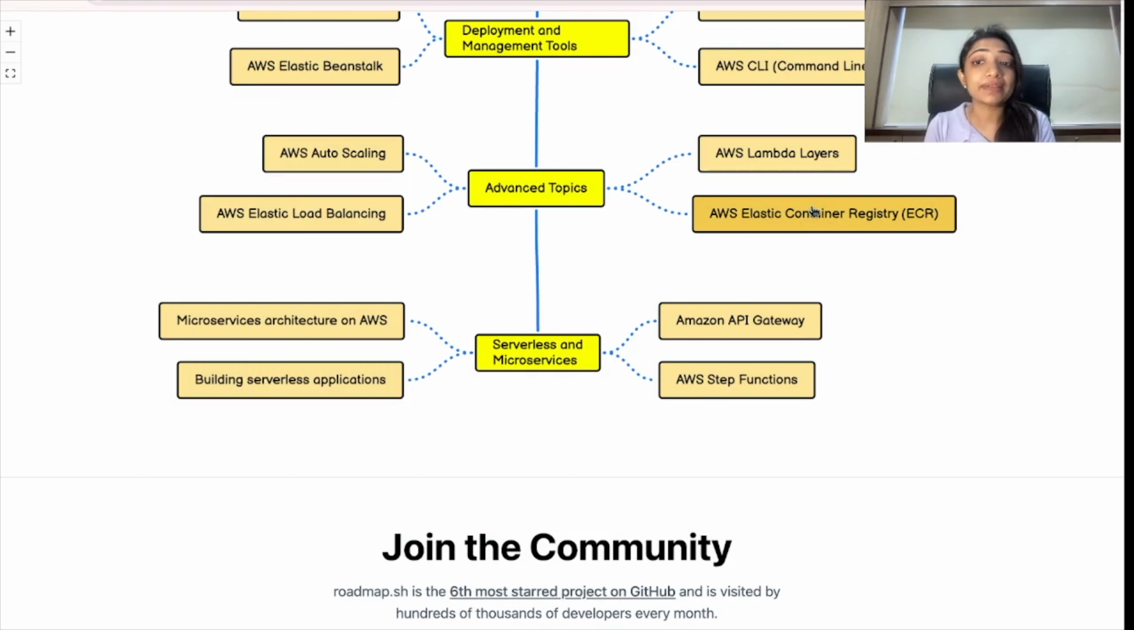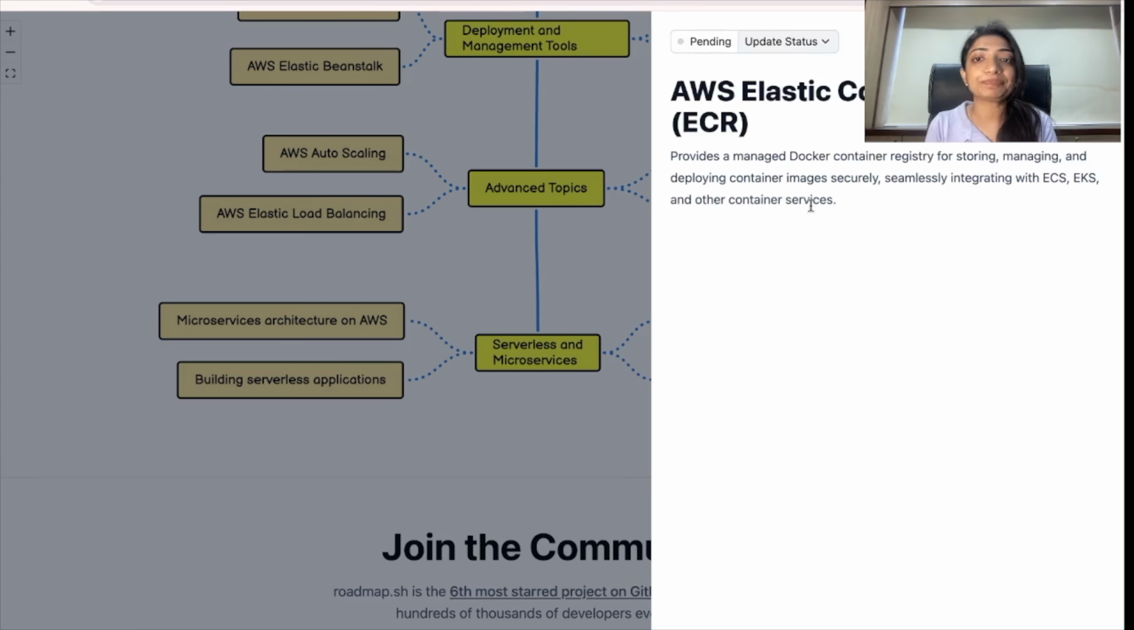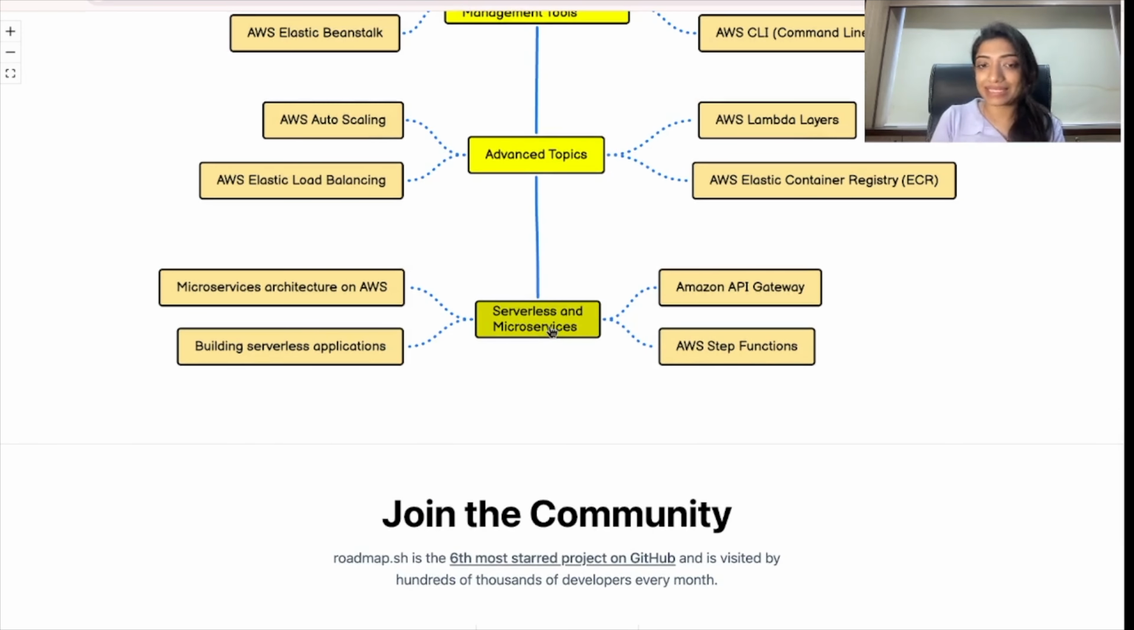Okay, next one is what is ECR. It provides a managed Docker container registry for storing, managing, and deploying container images securely. Last but not least, serverless and microservices.